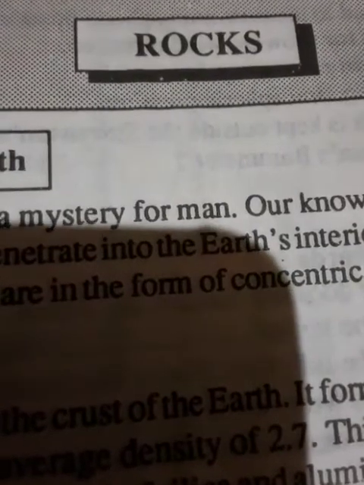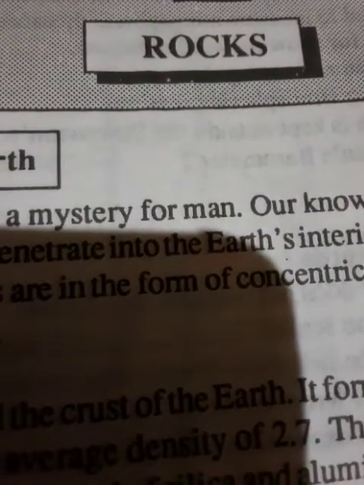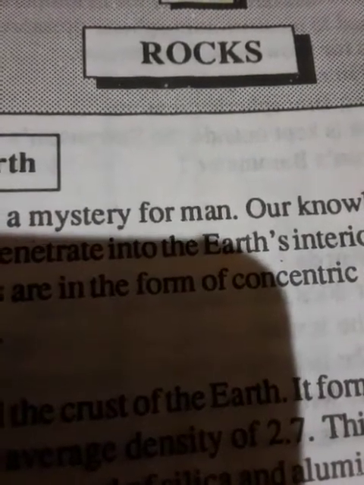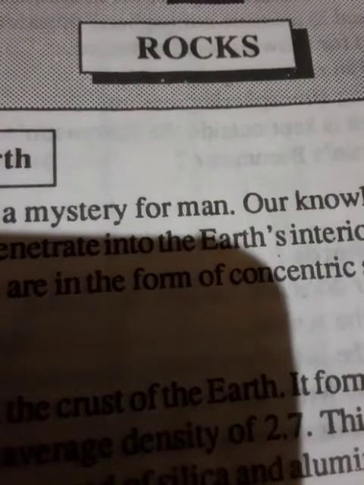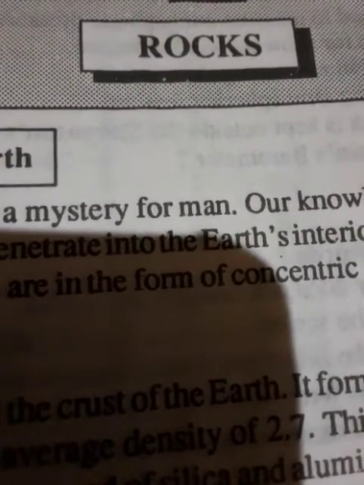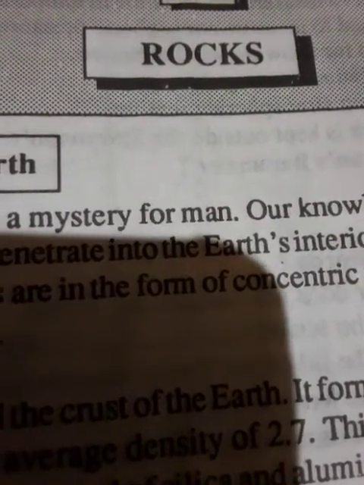Types of rock. The outer crust of the earth where all the continents and ocean basins rest is called lithosphere. The continental parts of the earth's crust are composed of three main types of rock according to the origin. Number 1, igneous. Number 2, sedimentary. And number 3, metamorphic. All these vary in their origin, occurrence and physical composition.